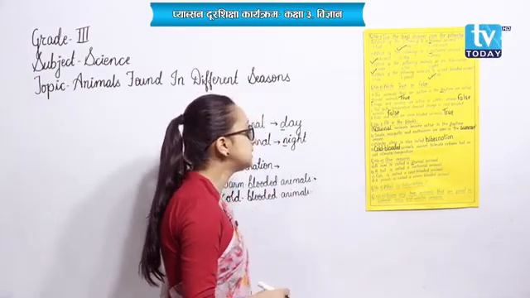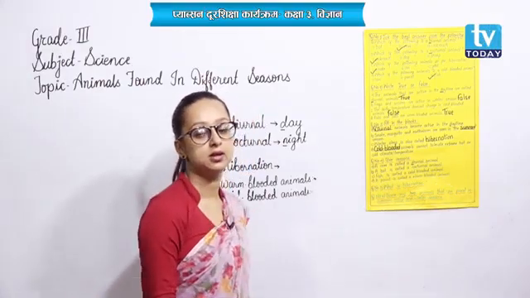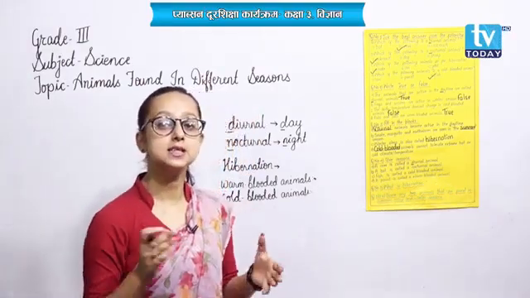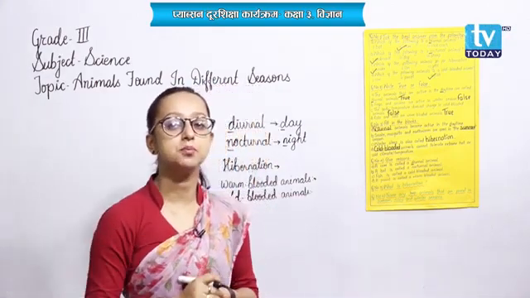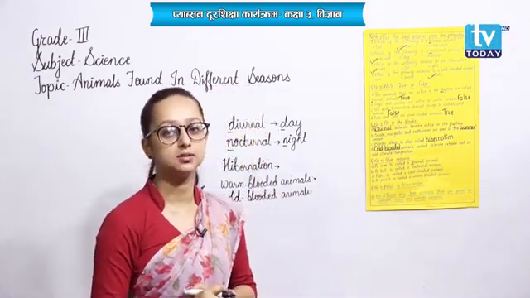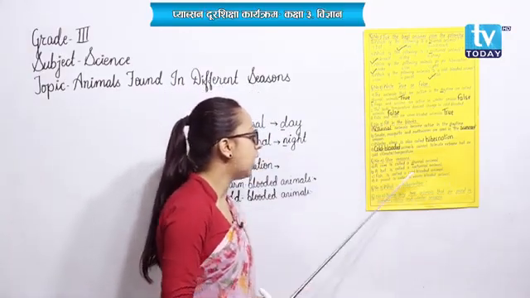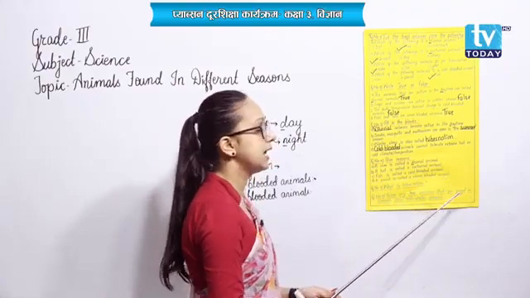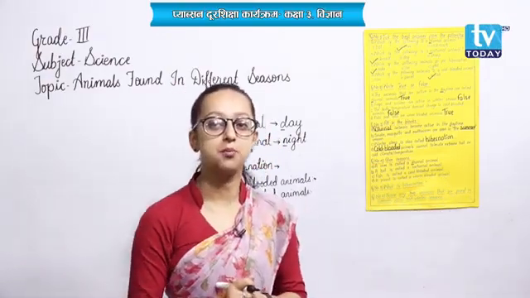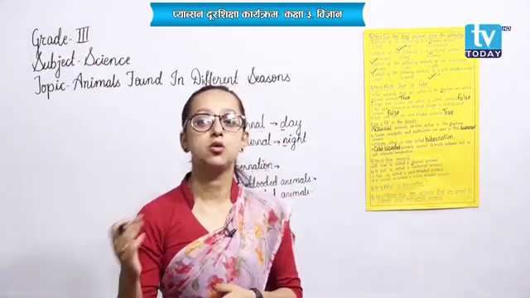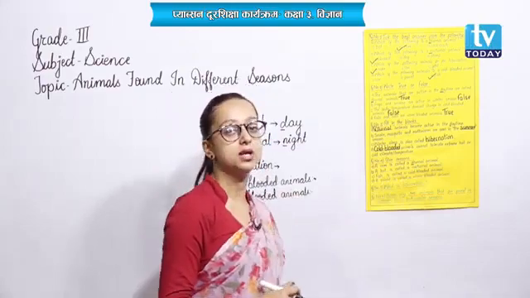Similarly, number C, fish is called a cold-blooded animal because it can easily change the temperature of its body according to the temperature of its surrounding. And finally, number D, a parrot is called a warm-blooded animal because a parrot cannot change the temperature of its body according to the temperature of the surrounding. So, it is called a warm-blooded animal.